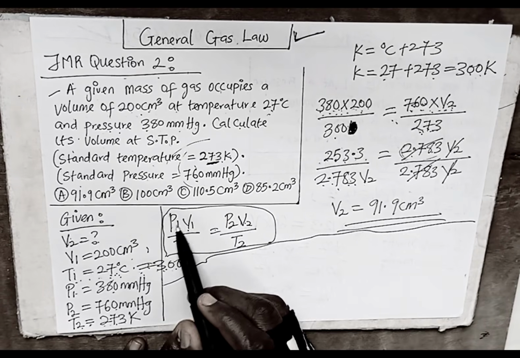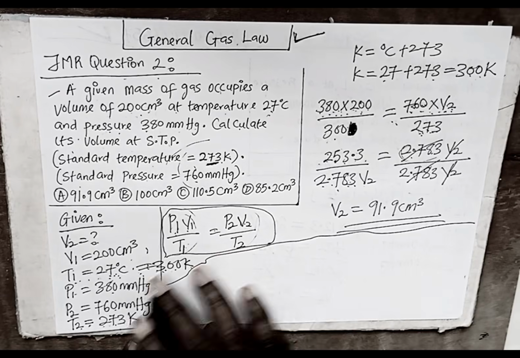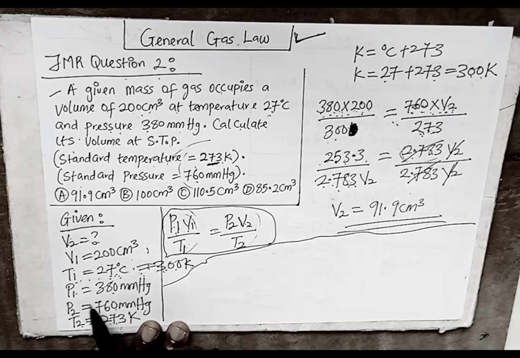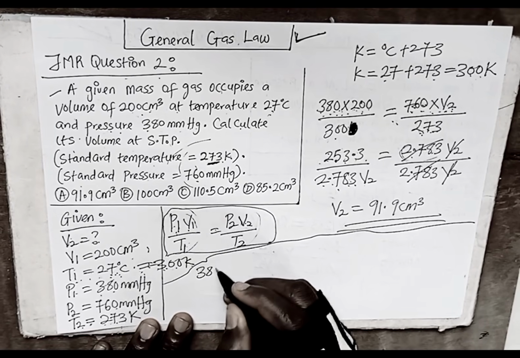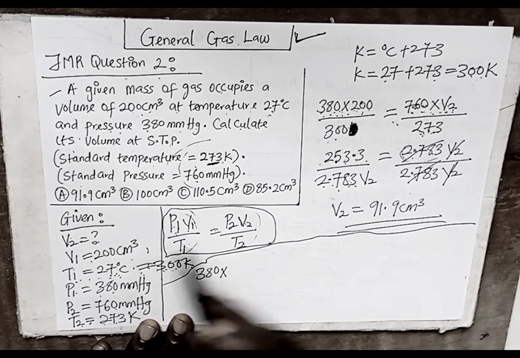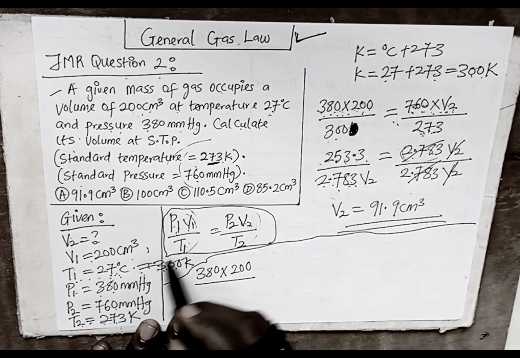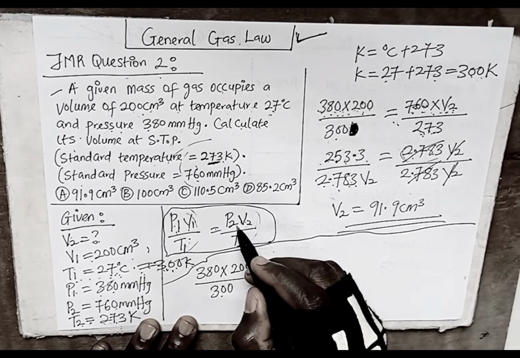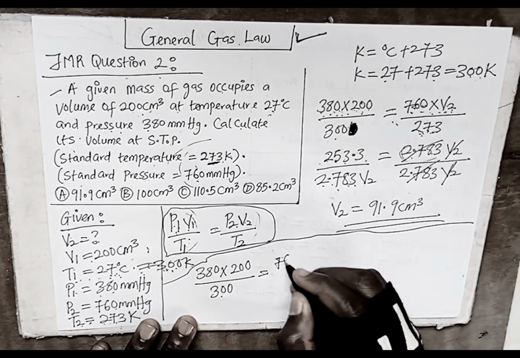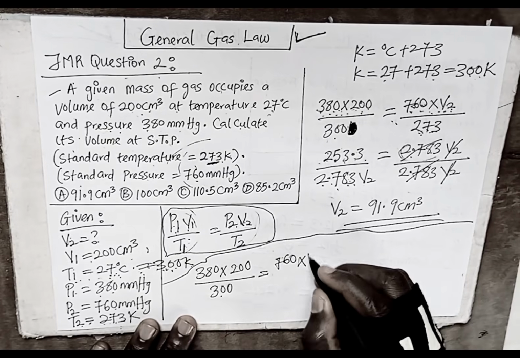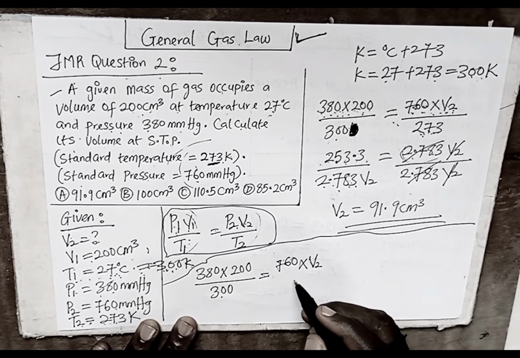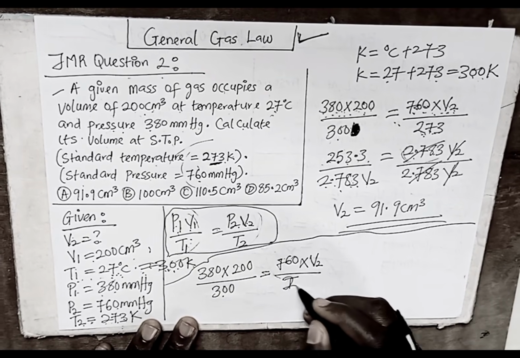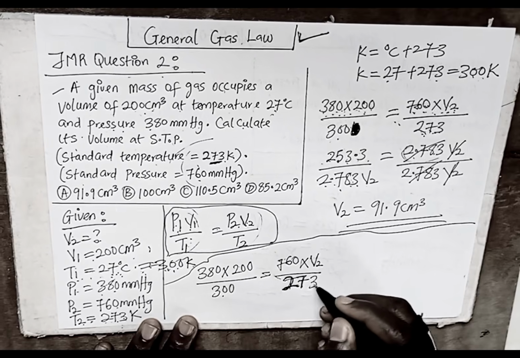Substituting into the formula, no need to rearrange, just substitute straight. That's how I teach it. Our P1 is 380, times V1 which is 200, over T1 which is 300 Kelvin. Then equal to P2, which is 760, times V2, which is what we are looking for, over T2, which is 273.